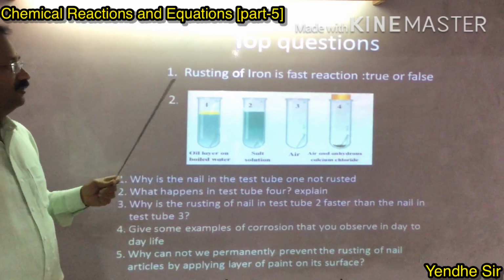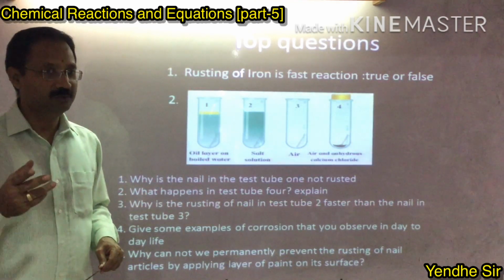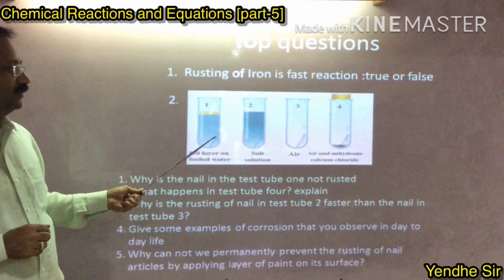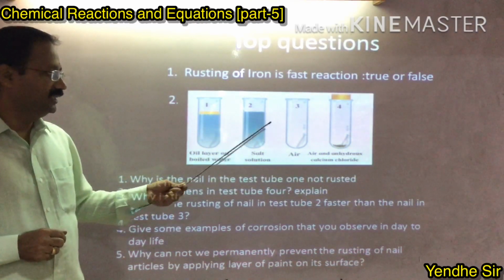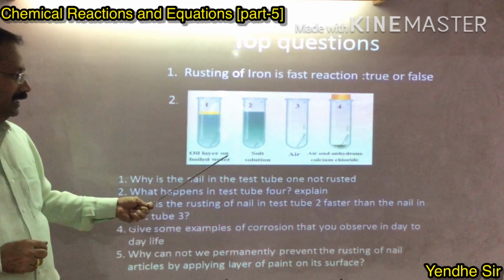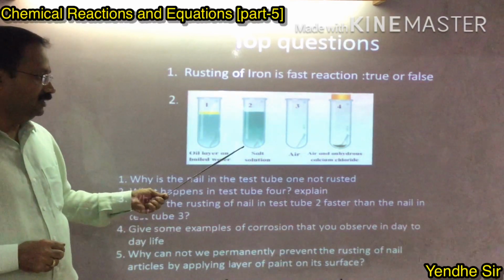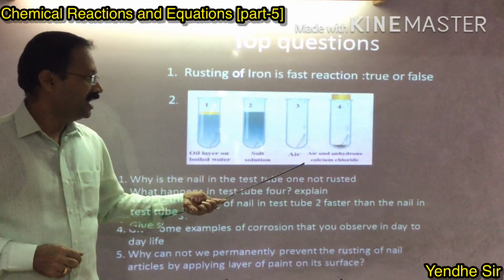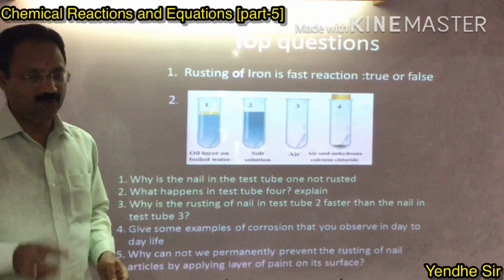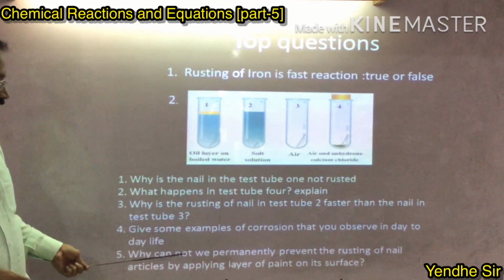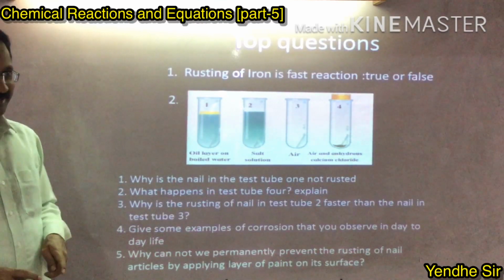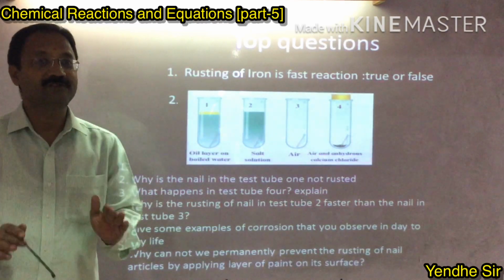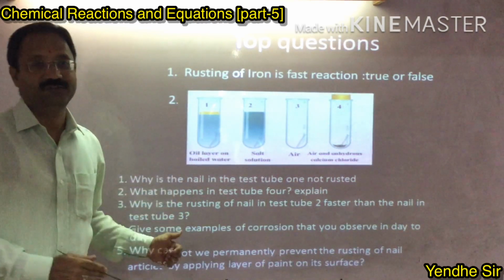First is, rusting of iron is a fast reaction, true or false. And second, I have given a diagram here. These are the 4 test tubes. Test tube number 1, 2, 3 and 4. In the first one, oil layer on boiled water, salt solution. In the third, air is there, and in the fourth, air and anhydrous calcium chloride is given. And these are the questions which depend upon this diagram. Now I am going to disappear and you have to pause this video and write the answers of these questions.